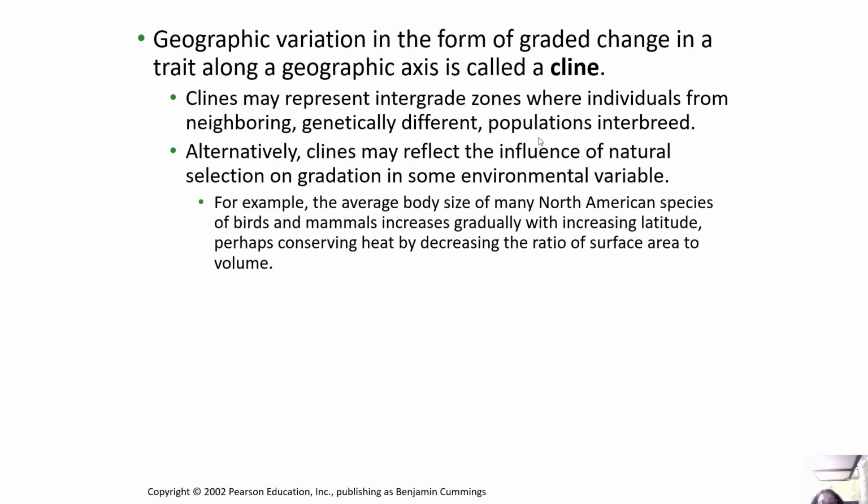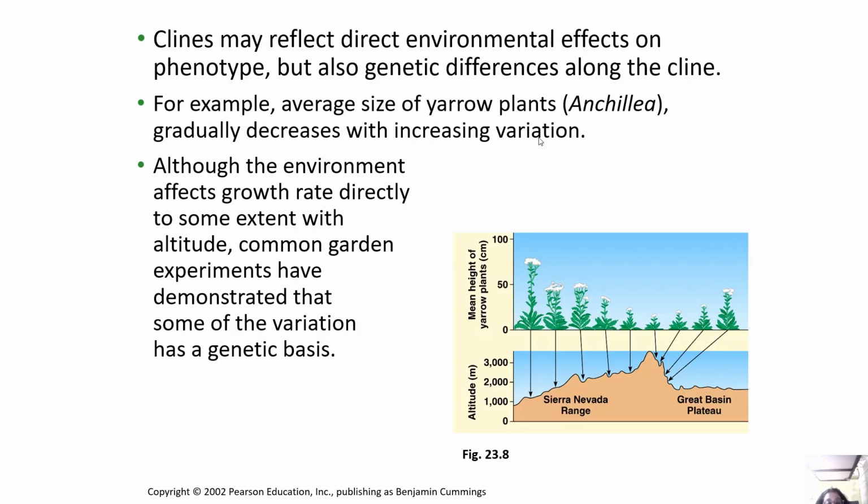For example, the average body size of many North American species of birds and mammals increases gradually with increasing latitude, perhaps conserving heat by decreasing the ratio of surface area to volume. Now, clines may reflect direct environmental effects on phenotype, but also genetic differences along the cline. For example, the average size of yarrow plants, Achillea, gradually decreases with increasing elevation, right?